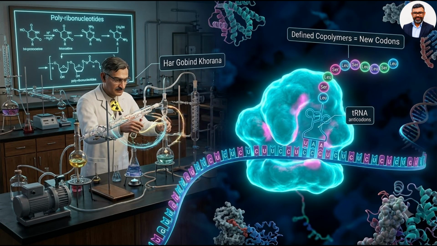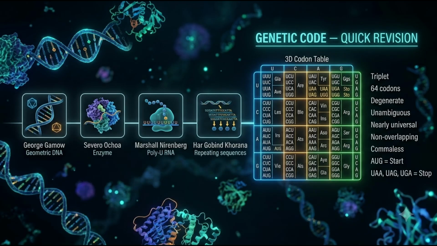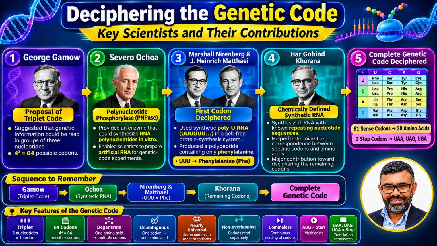Har Gobind Khorana then used chemically defined RNA sequences, including copolymers, to decipher additional codons. Together, these discoveries led to the complete genetic code, 61 sense codons for 20 amino acids and 3 stop codons, UAA, UAG, and UGA. Remember the sequence: Gamow, Ochoa, Homopolymers and Copolymers, Nirenberg and Matthaei, Khorana, complete genetic code.